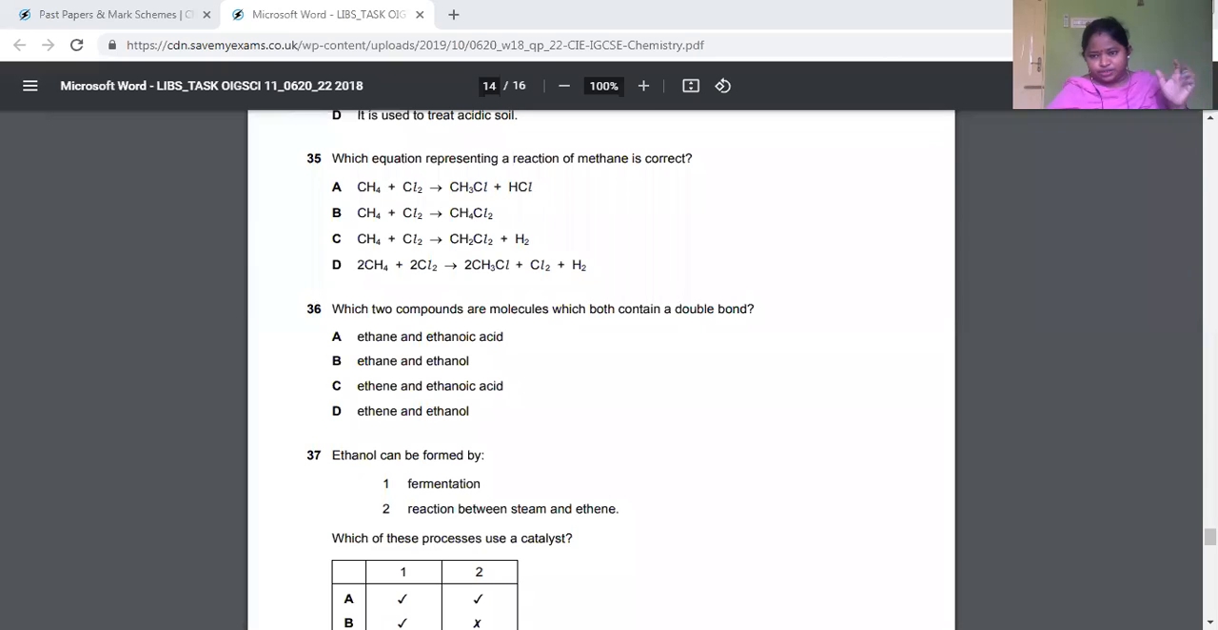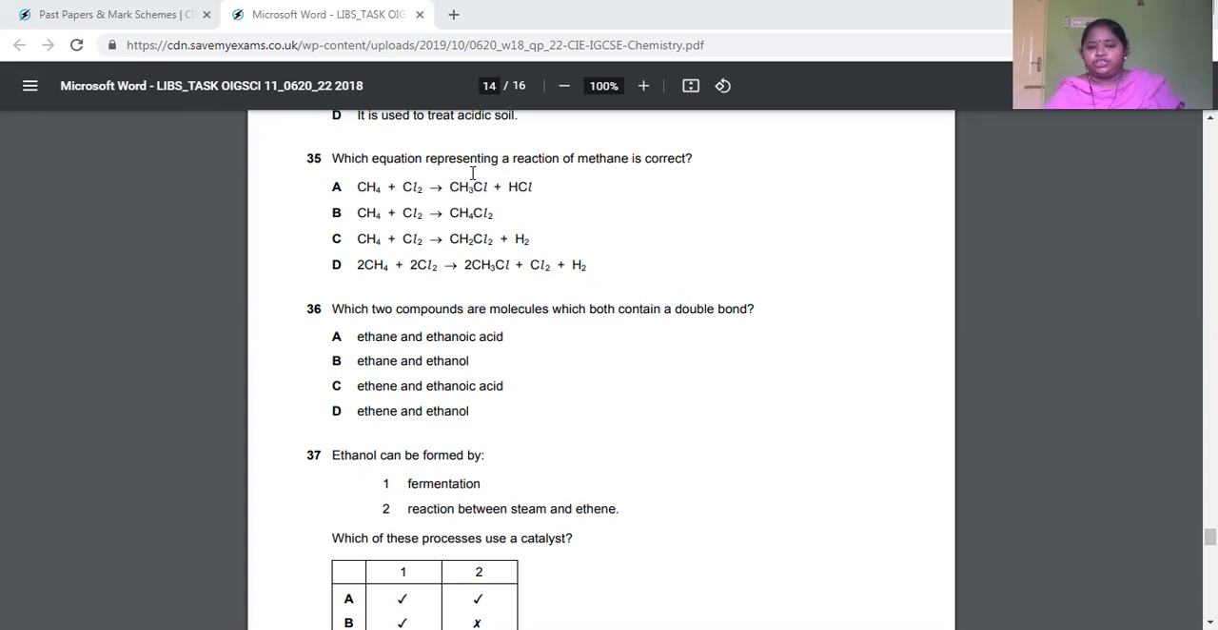Hi students, something interesting we are going to do today, which is organic chemistry. Most of you find it difficult when it comes to past paper questions, right? So we are going to do past paper questions, only organic chemistry. You will definitely get 5 to 6 questions from organic chemistry in multiple choice questions. From the 35th to the 40th question, we have organic chemistry, so we are going to discuss some questions there.